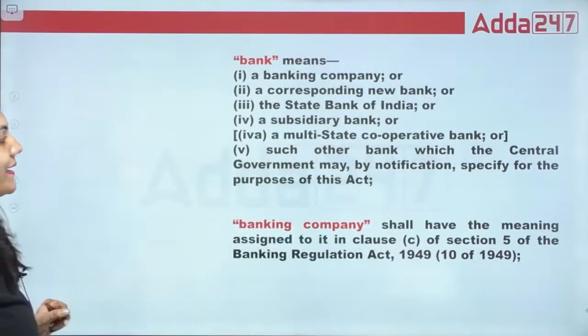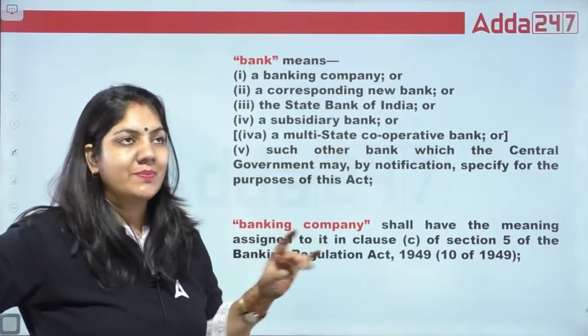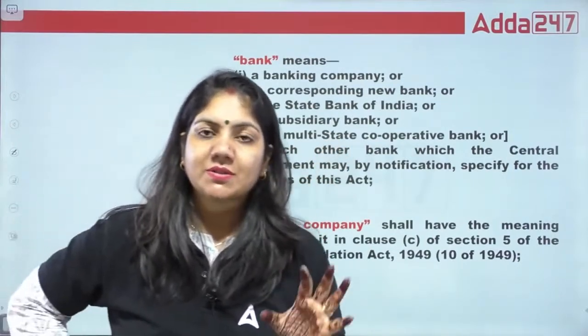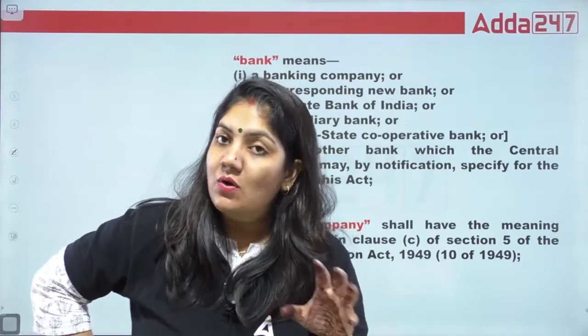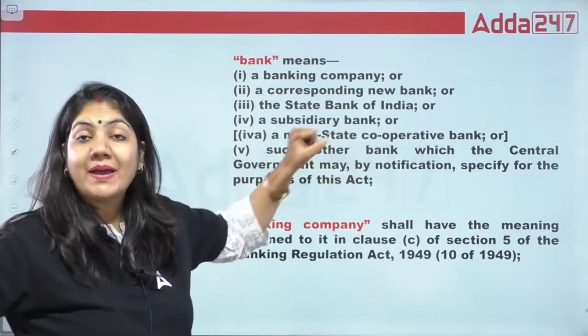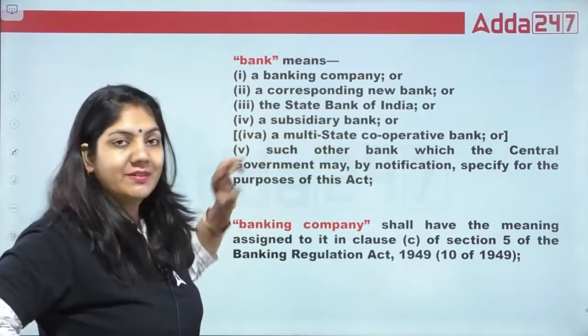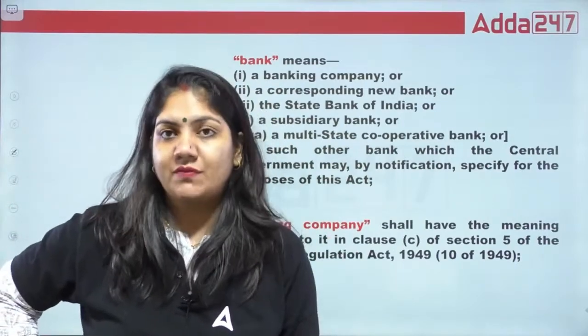Now, what is a bank? You can easily see that in your BRBL, 70 plus questions come in the form of one-liners. So you can assume what kind of questions can come from the definition of bank. Suppose 4 options will be there and you have to tick which word is under the definition of bank.